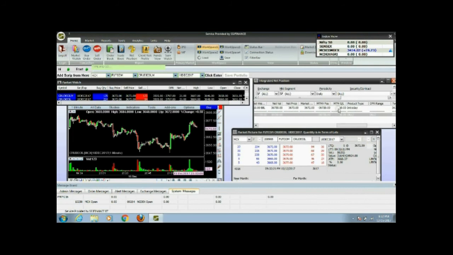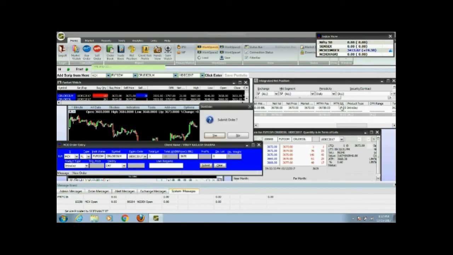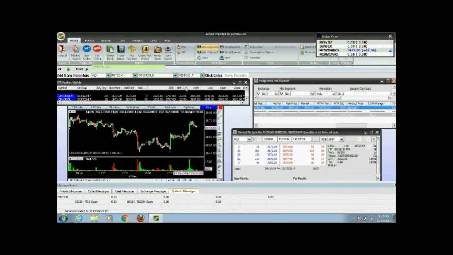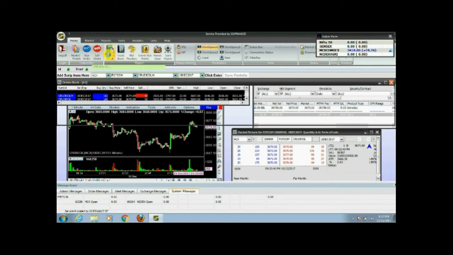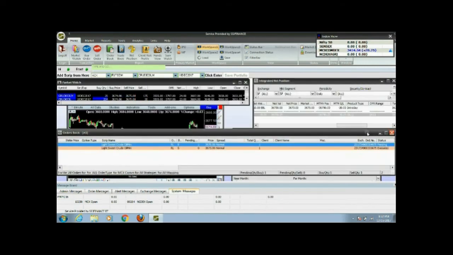Once you see it executed, it will be reflected here in the integrated market position. In the market position, you can see that one lot sell has been done. The sell weight is 1 barrel, and 20 rupees is the profit right now, because the market has gone down to 71. But it is fluctuating. You can see how fast it fluctuates. Now if you want to exit, you can exit. As we have done the sell call first, we have to target a buy.